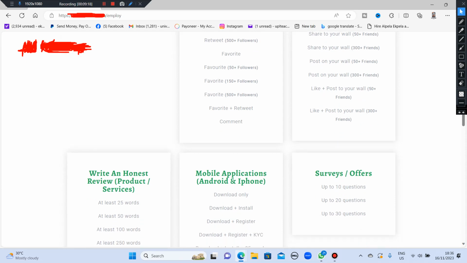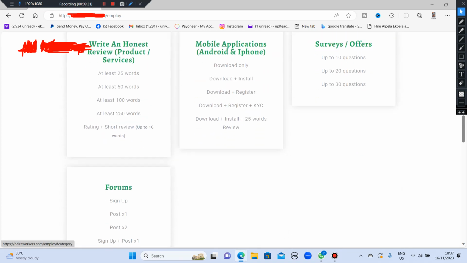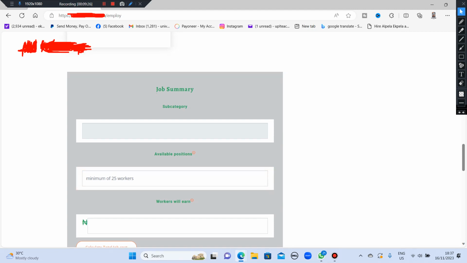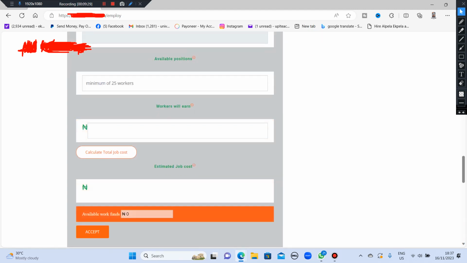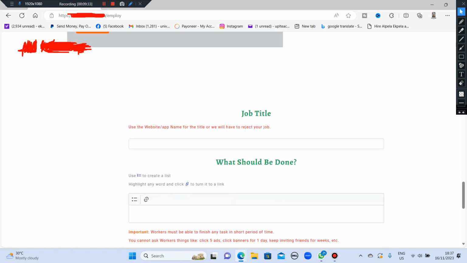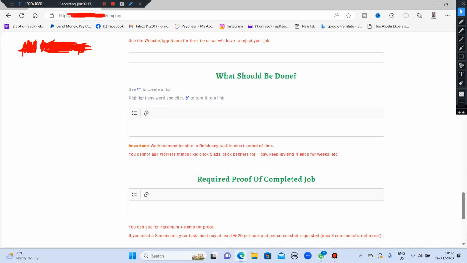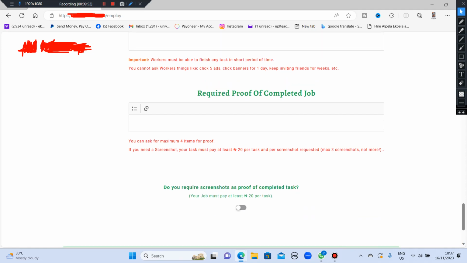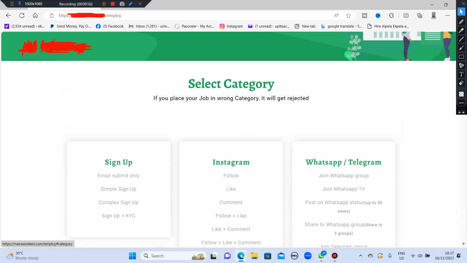So write an honest review. This one, mobile application, survey, forms, then job summary, available positions, the amount, and then job title, what should be done, required proof of complete job, and then you post your job. It says if you need a screenshot, your task must pay at least 20 naira per task and per screenshot. So make sure you read very well if you're sending people to do a job for you.